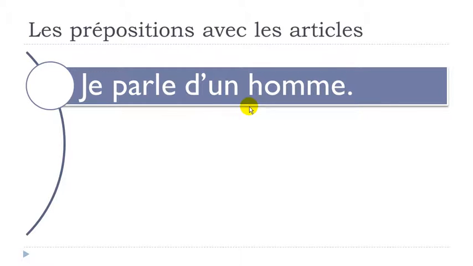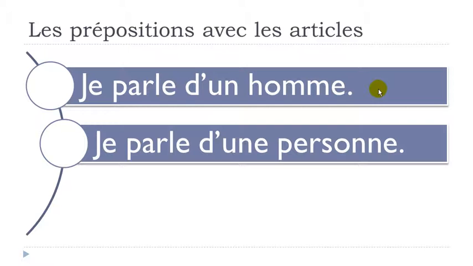No major modification will be done because you just keep your de. The e needs to disappear, but then still you've got your article. Je parle d'une personne. Une personne, a person. Exactly the same thing here. Nothing major happens. Only this e disappears. That's the only thing that you should remember to do if you want to combine the two.